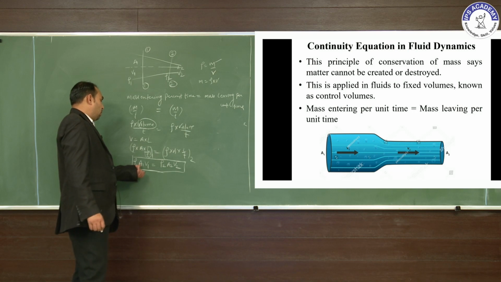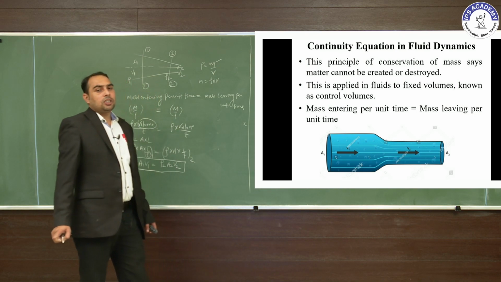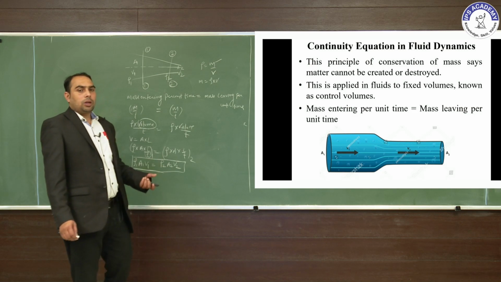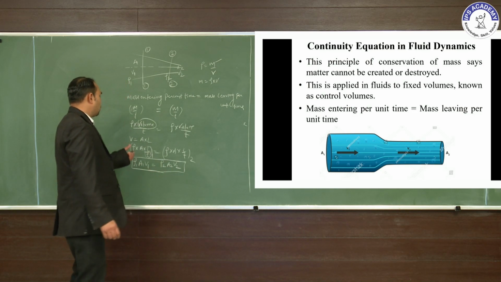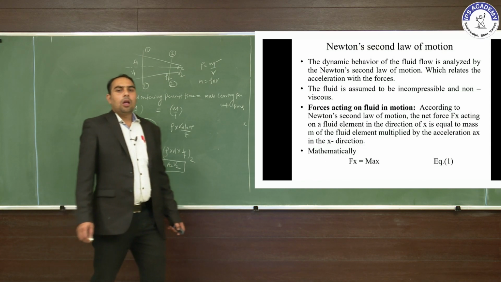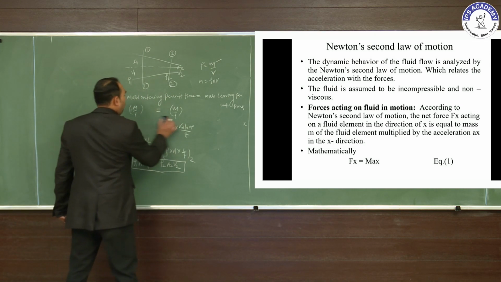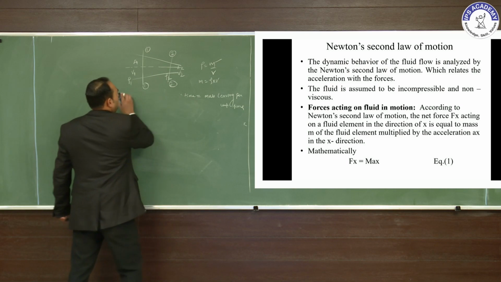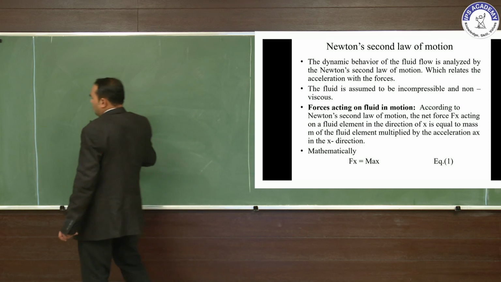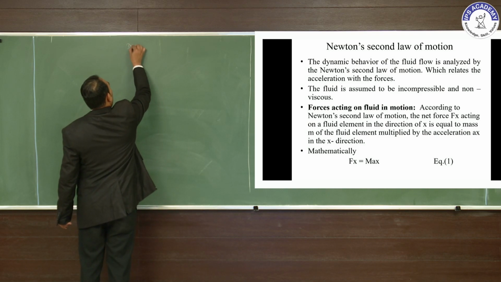In the incompressible condition, the density is constant, that means A1 V1 equals A2 V2. And in the compressible condition, the continuity equation is rho 1 A1 V1 equals rho 2 A2 V2. We have discussed the basics of fluid, so we now come finally to the dynamics of fluid mechanics.